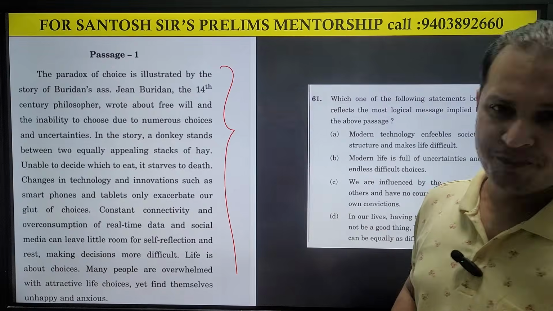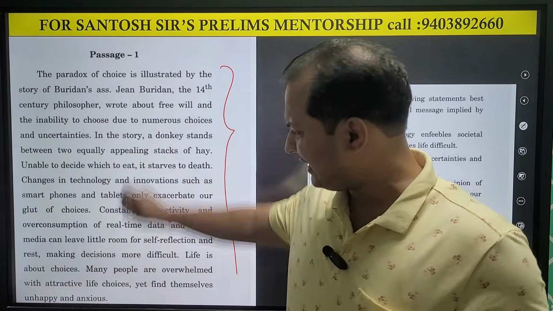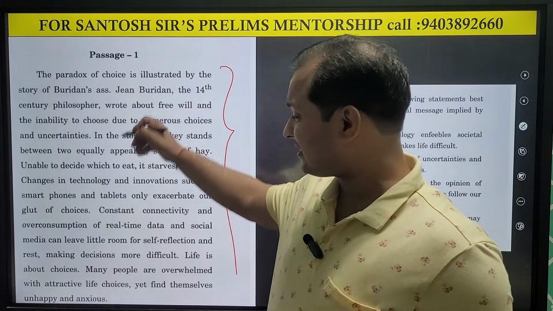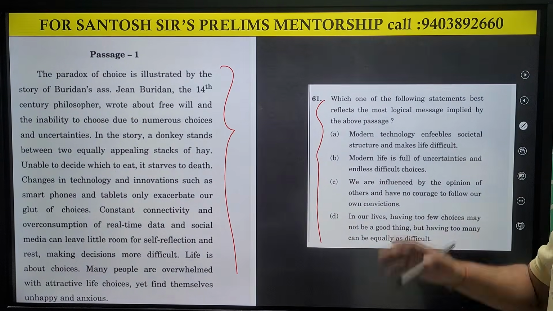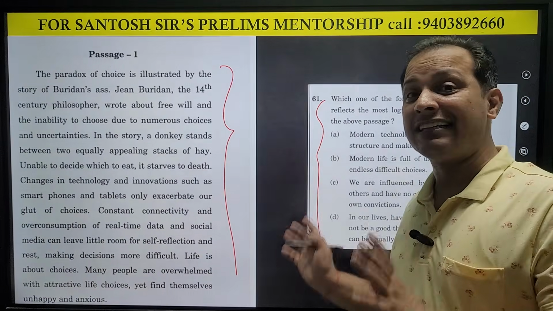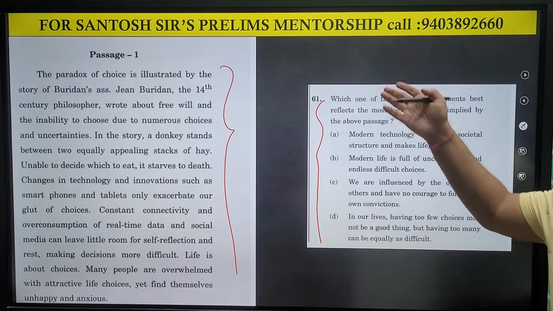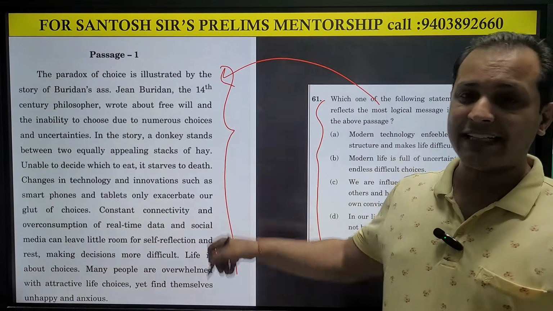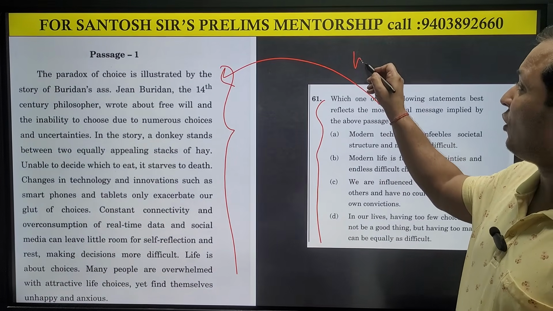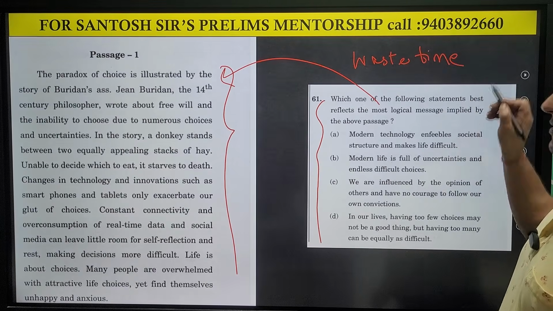This is the passage. The major mistake most aspirants make is that they start reading the passage. They invest time in reading the passage. Then they read all the options and again read the passage to find the answer. Once they are reading the options, they go back and read the passage again, and they waste a lot of time. So you don't have to do it like this.